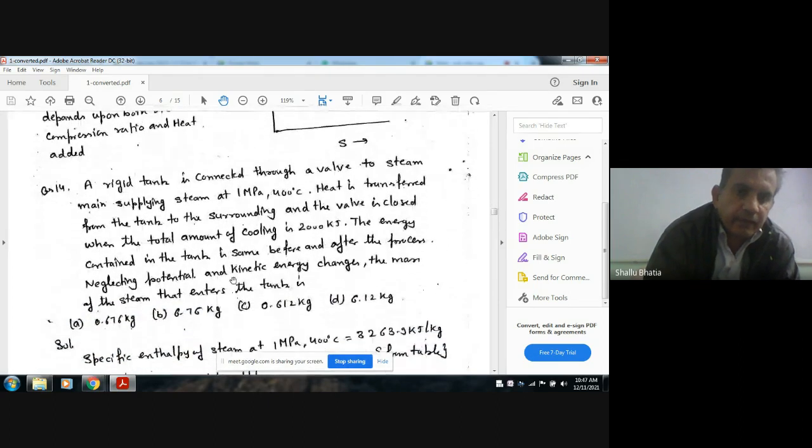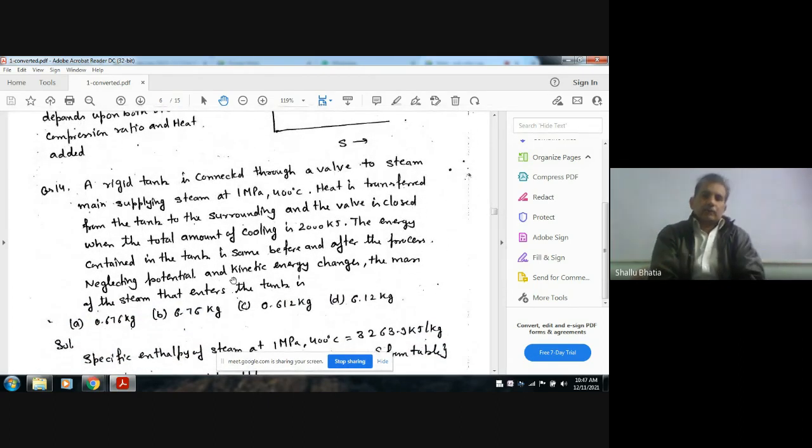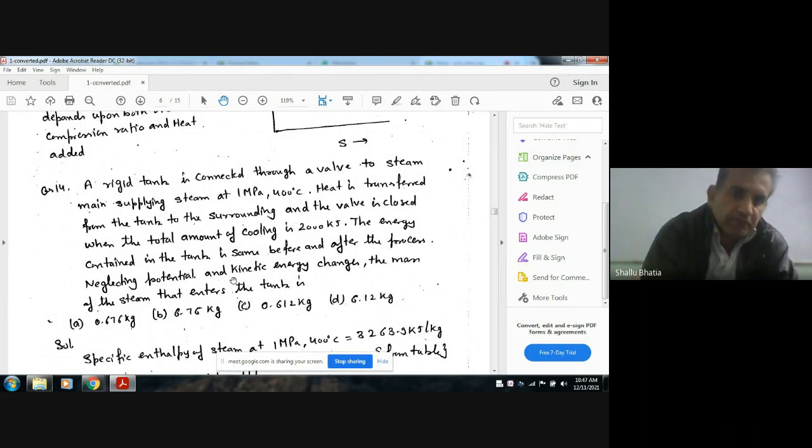Next, a rigid tank is connected through a valve to a steam main supplying steam at 1 MPa, 400 degrees Celsius. Heat is transferred from the tank to the surroundings and the valve is closed. When the total amount of cooling is 2000 kilojoules, the energy contained in the tank is the same before and after the process.